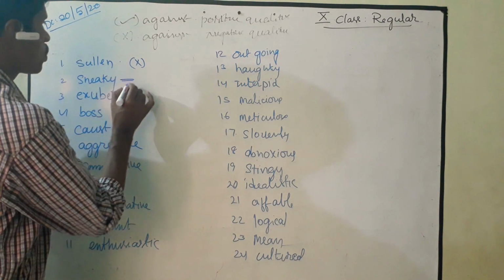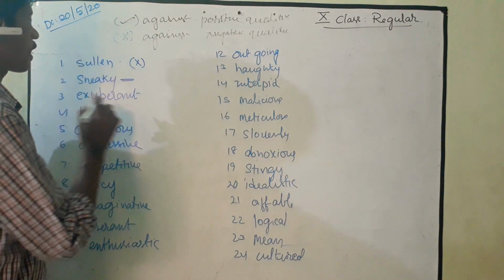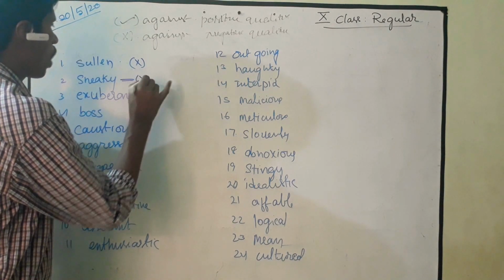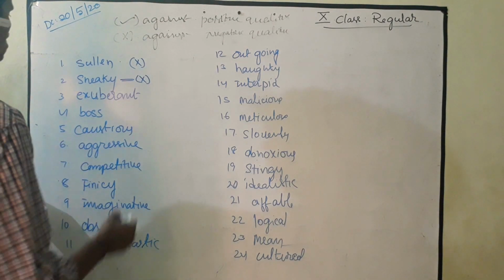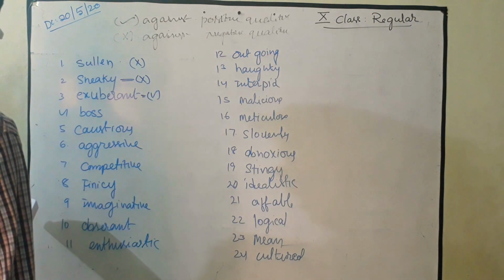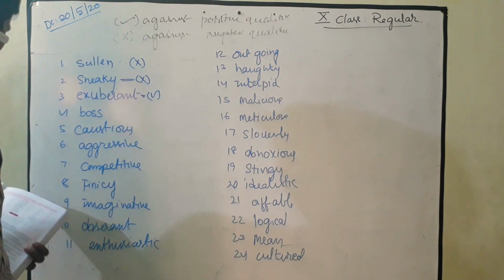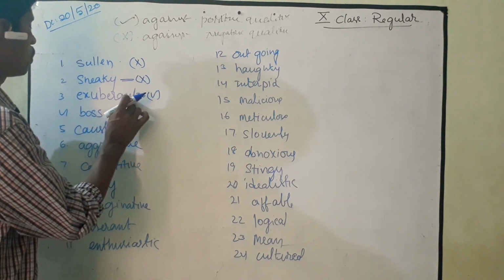It is also a negative quality. And exuberant, here it is a positive quality. The meaning of exuberant is happy and full of energy.